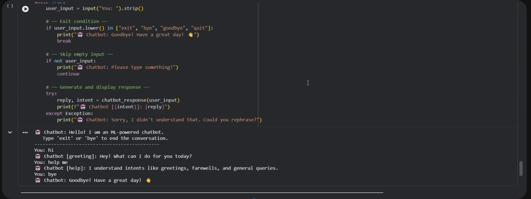So this is a basic chatbot, but the same architecture scales up. You can add more intents, use better models like BERT, or you can use the Rasa framework for production systems.